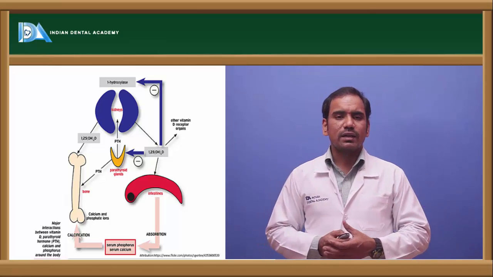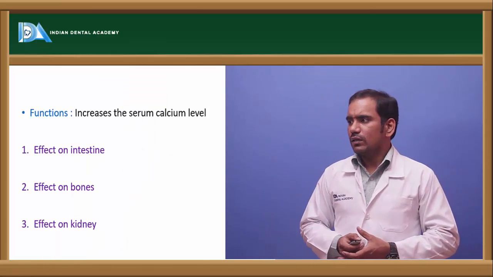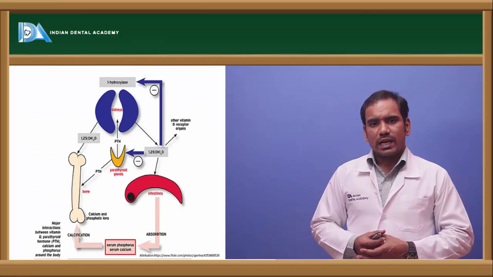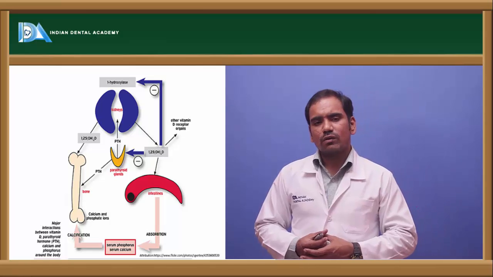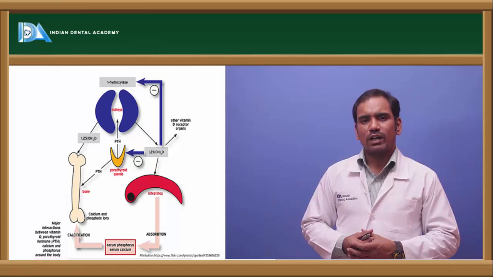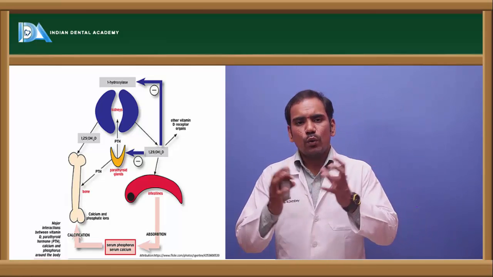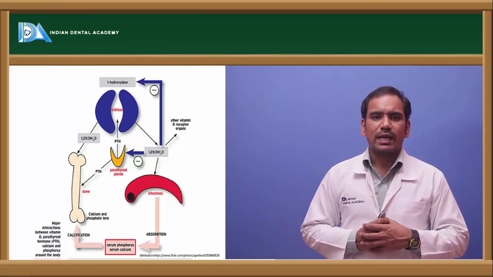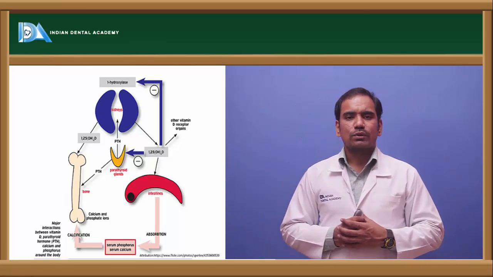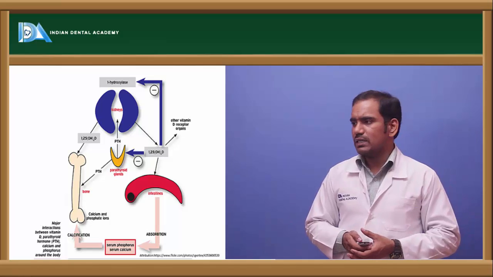Now coming to another effect, on the kidney. So vitamin D, the active form calcitriol, is involved in the reabsorption of calcium from the kidneys. So that is the effect of vitamin D on the kidney. So when you see the overall effect of vitamin D on calcium level, it increases the blood calcium level. Right? So that is the effect of vitamin D on calcium level.